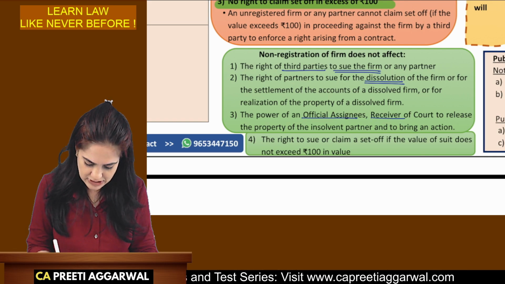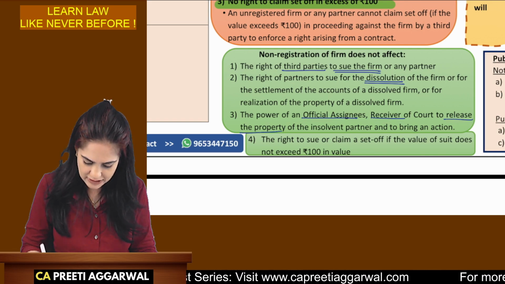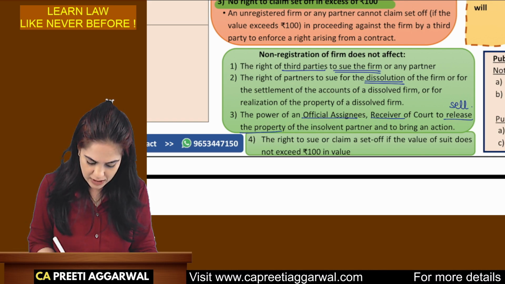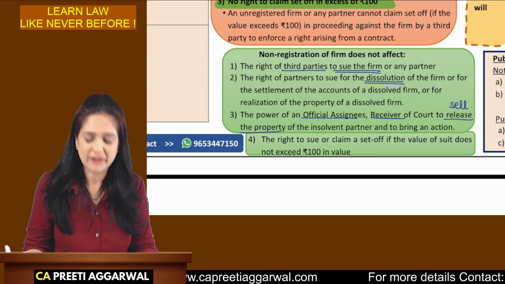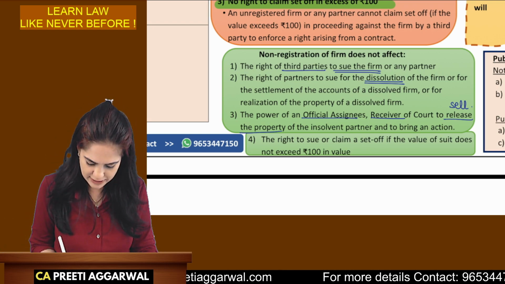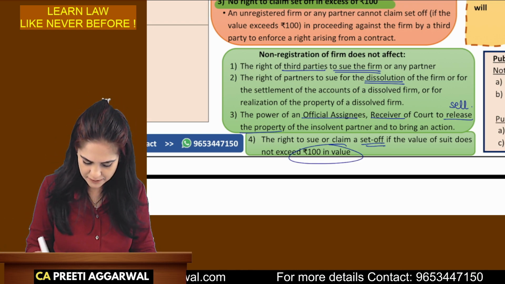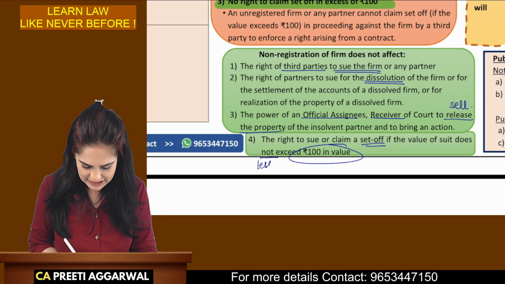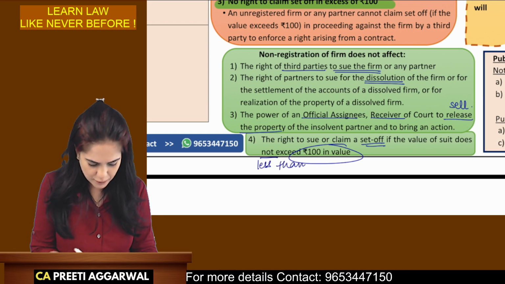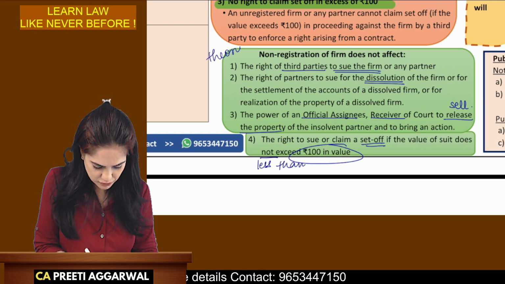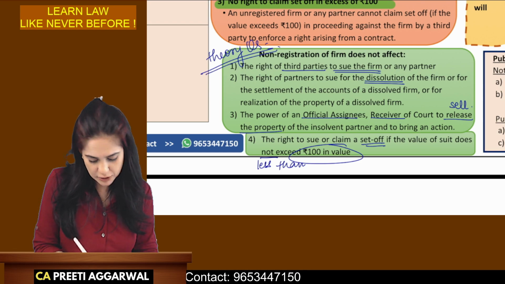Official assignee or receiver can sell the property. Realize means to sell the property. And if the third person is not paying, we can file a case. And you can also claim set off if it does not exceed 100 rupees, which means it is less than that. So this is important for theory questions. Very important for theory questions.